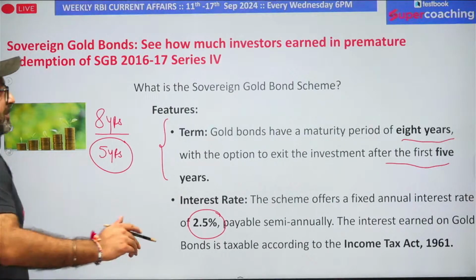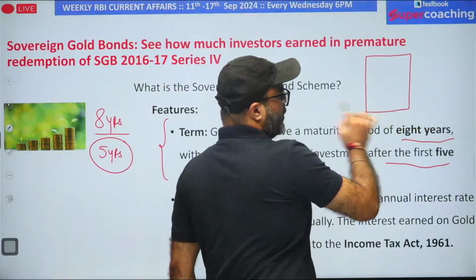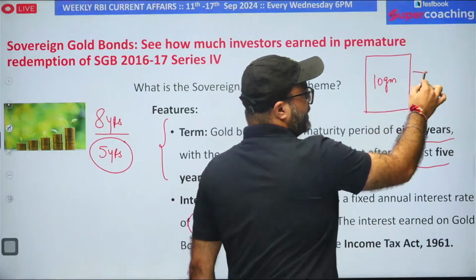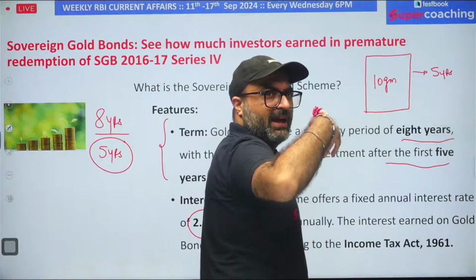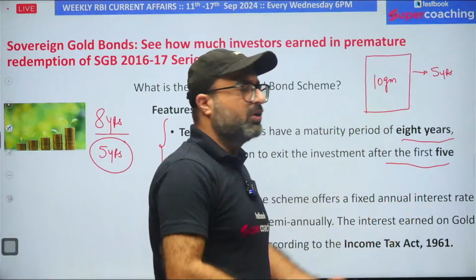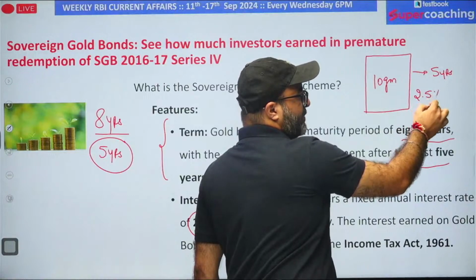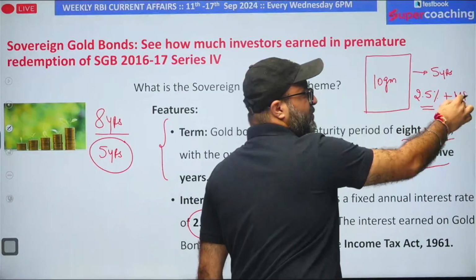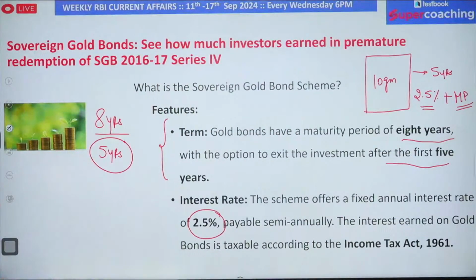What does it mean? Let's suppose today you have purchased a sovereign gold bond of 10 grams, and after 5 years, if you want to exit the scheme, you can sell the government bond, or you can reach out to RBI and sell your gold bond. Then RBI will pay you interest, which is 2.5% calculated semi-annually, plus RBI will pay you the market price. So your return is going to be even higher than the physical gold price in the market.